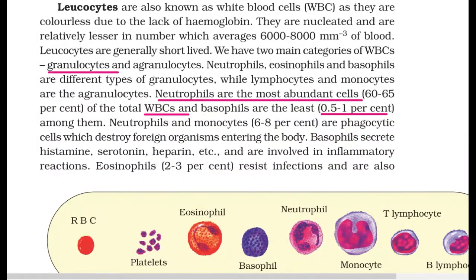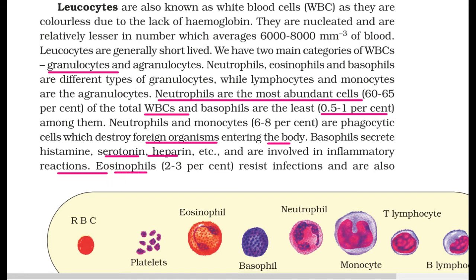Neutrophils and monocytes, which are 6 to 8%, are phagocytic cells which destroy foreign organisms entering the body. Basophils secrete histamine, serotonin and heparin, and are involved in inflammatory reactions.